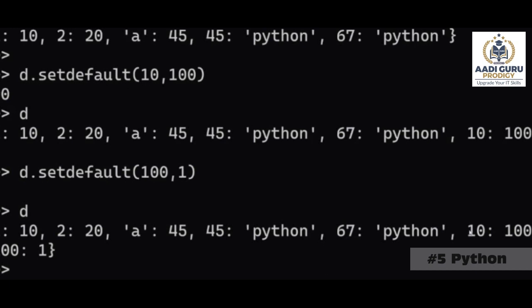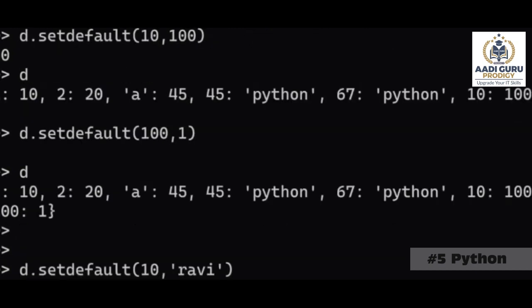If the key is already there and you're trying to give one more data, then it will not accept it. It will just keep the same one, because the key you're trying to give, 10, already exists. So it will not accept the new data. It will take the old one only. So using setdefault, you can add keys, but only new keys. If you are giving old keys, it will not accept.